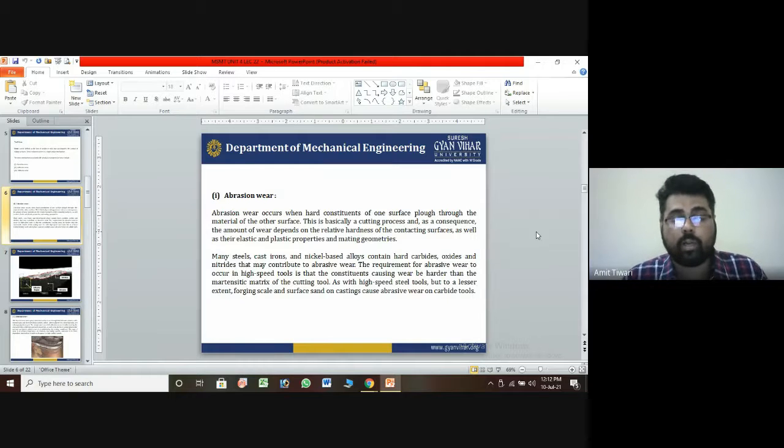So first of all, check the mechanical properties of the material. What are the mechanical properties of the material? Toughness, plasticity, elasticity, and relative hardness. You can find these out first, before you use the tool. After that it will be easy to understand how much material and what material is used for the machining.